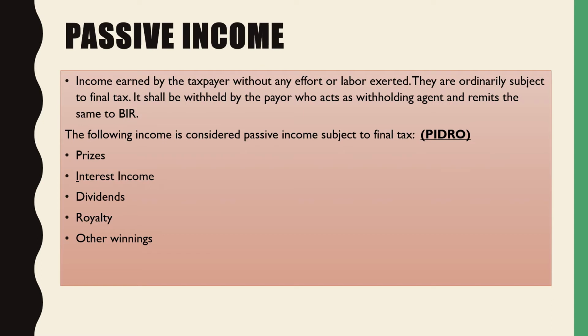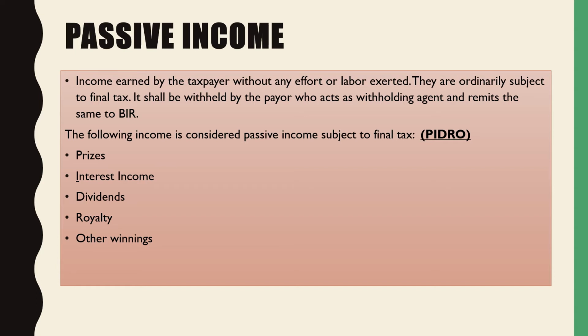Okay. So passive income. What is passive income? These are income earned by the taxpayer without any effort or labor exerted. They are ordinarily subject to final tax, and it shall be withheld by the payer, who acts as withholding agent and remits the same to the BIR.